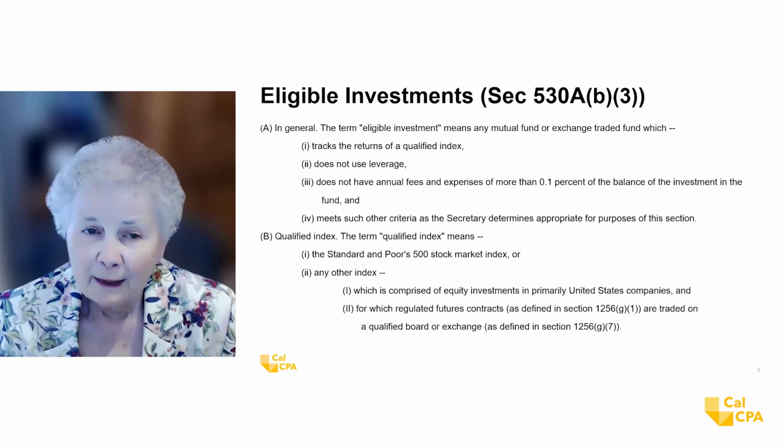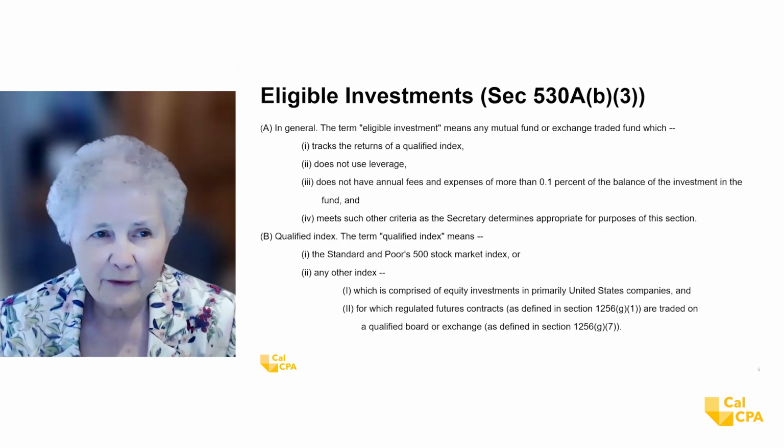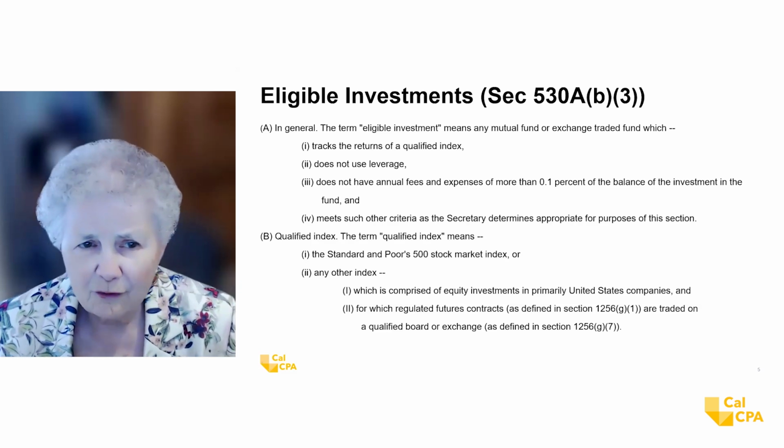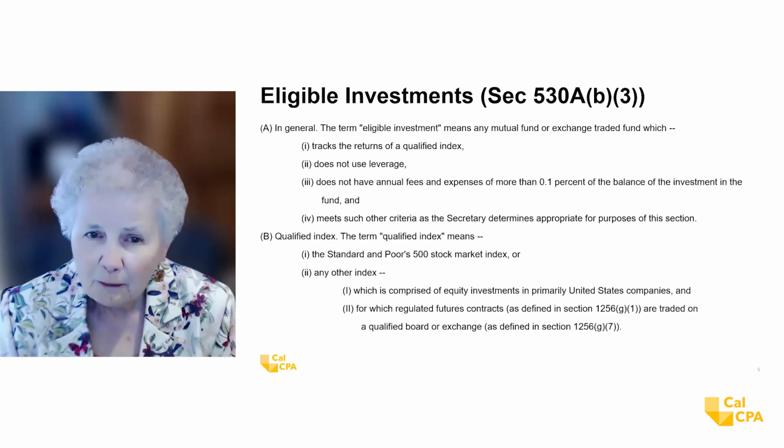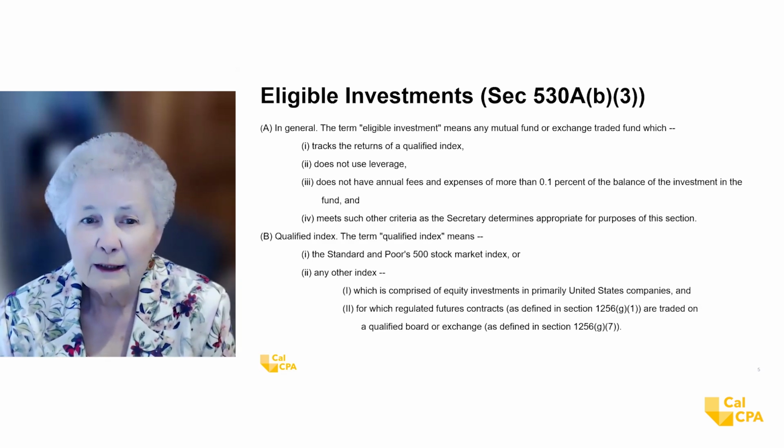But anyway, it's unusual to me that they have restricted it to index funds, but they have defined index funds. Now, remember I said this is going to start in 2026. This is giving the custodians and investment firms time to get their act together on this, to put together a package that's going to cover all the requirements and also put together some funds that are going to qualify.